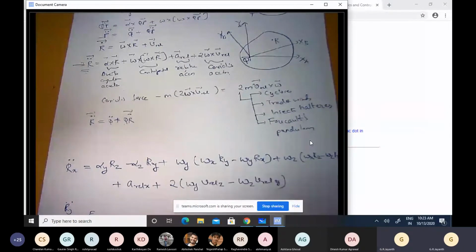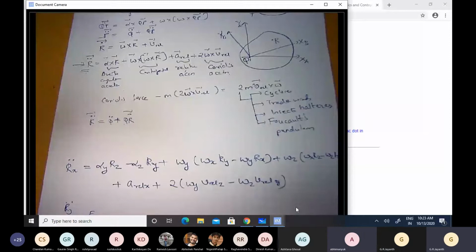Sir, I have a question regarding the last lecture. What is the specific meaning of V relative dot? Last lecture you have explained that. The V relative dot we talked about, right? By definition, it is the rate of change of V relative in the inertial coordinate system, in the fixed coordinate system.